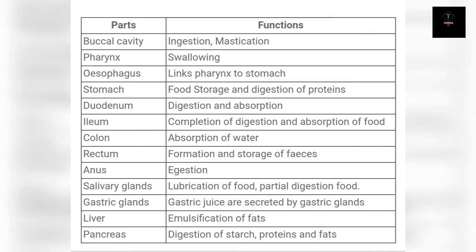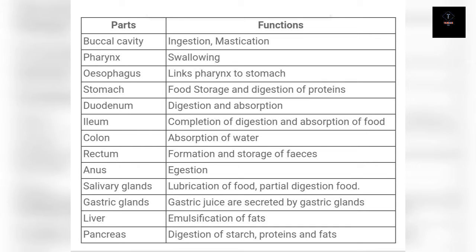The buccal cavity or oral cavity, also called the mouth, is involved in ingestion and mastication of food particles. The next one is the pharynx, which is involved in the swallowing of food particles. The esophagus links the pharynx to the stomach. In the stomach the food is stored, and there is digestion of protein when it releases some enzyme or some acid like HCl.